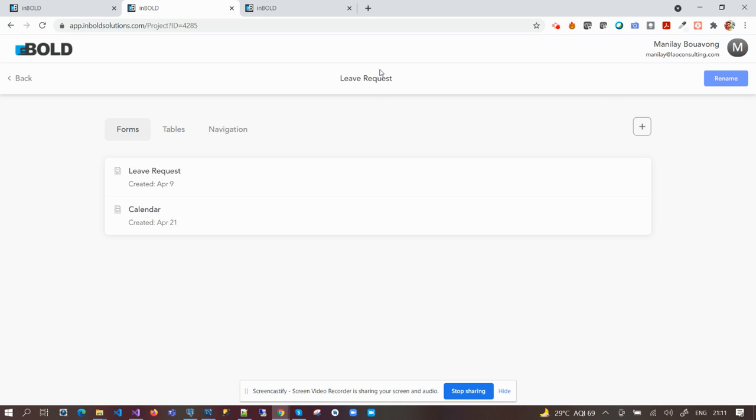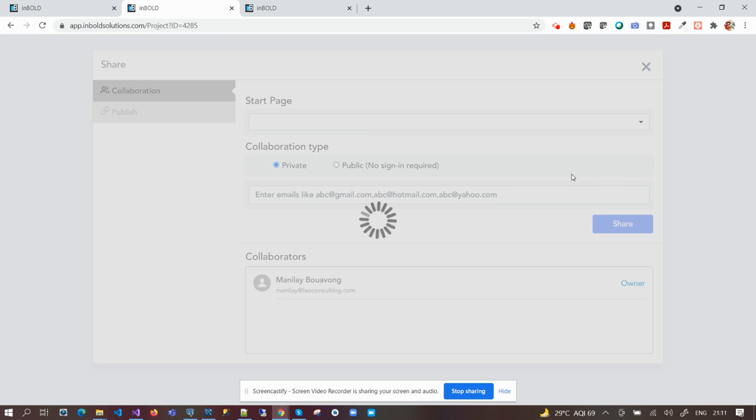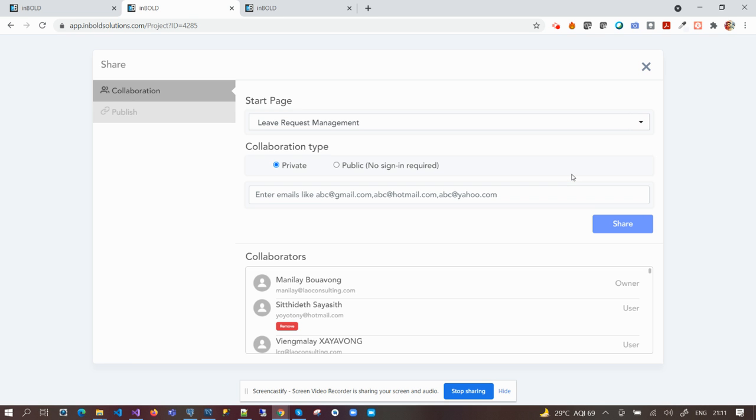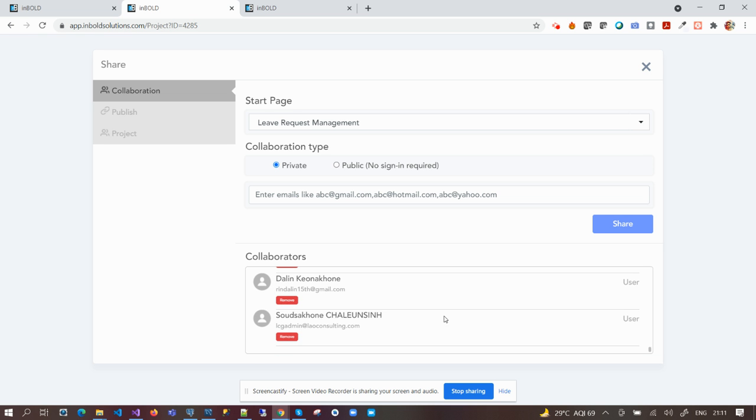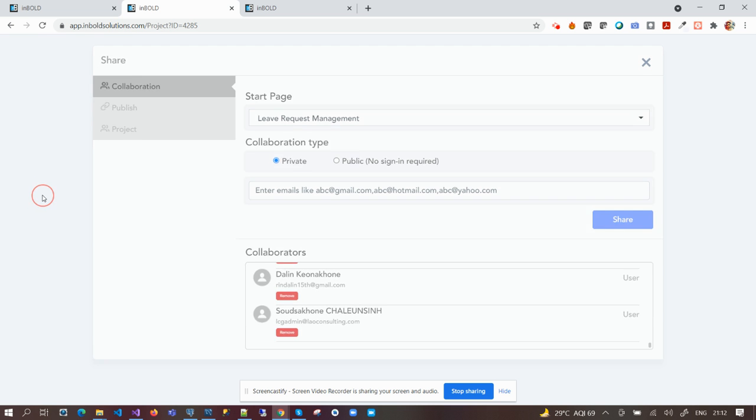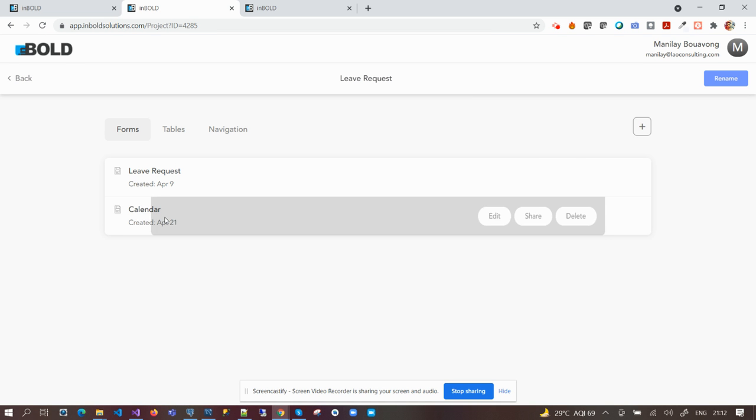From the leave request section, as I told you last time, the calendar right now is only personalized. I already shared it with all the users who are using the timesheet application. This application is related to the individual user.